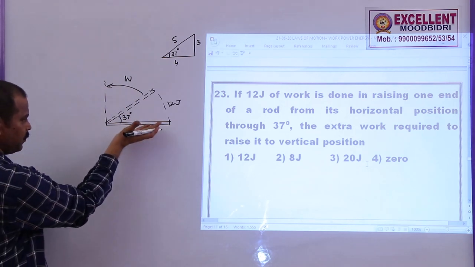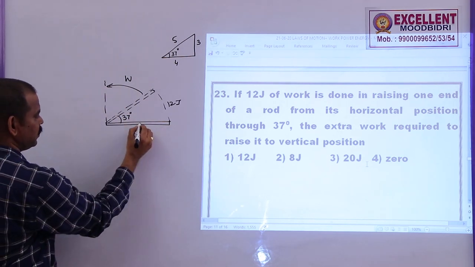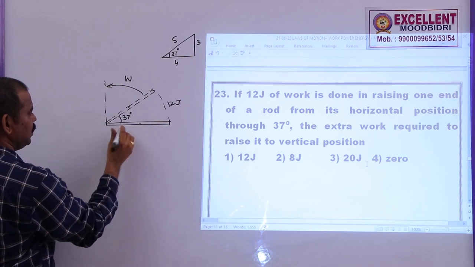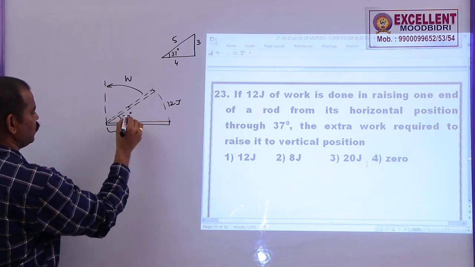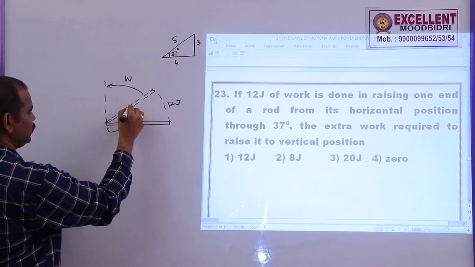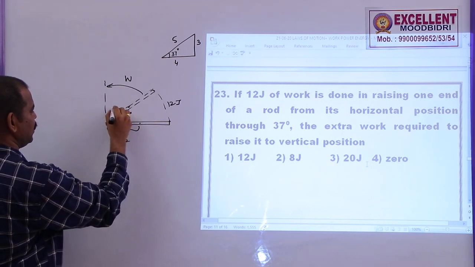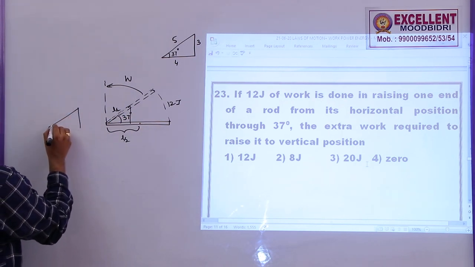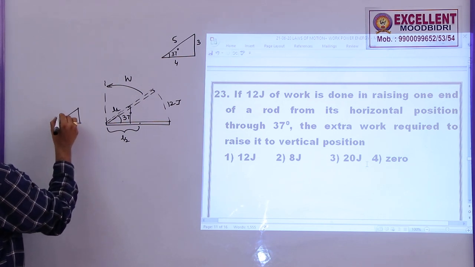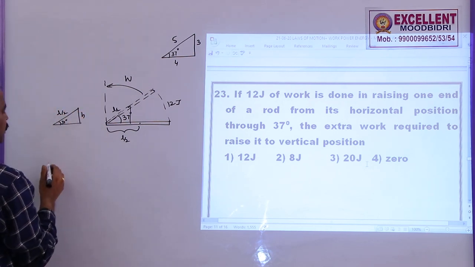So, now first of all from here to here, this is the center of mass and this is the center of mass, and the length of this rod is L, and this length will be L by 2. So, now what about this height? Now, you see this is also L by 2, and if you take a small triangle here, this will be the 37 degrees, this is L by 2, this is the height raised.